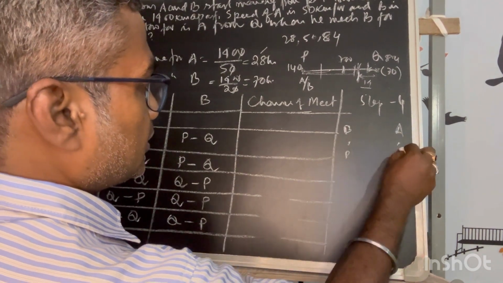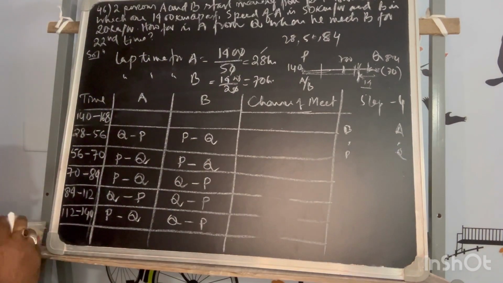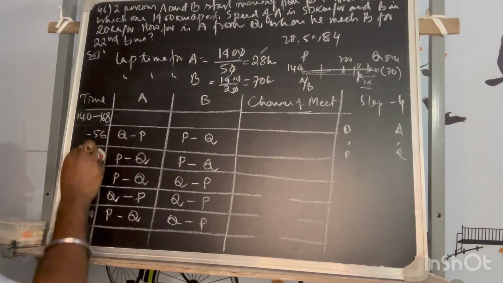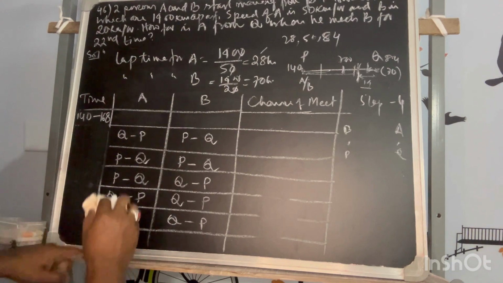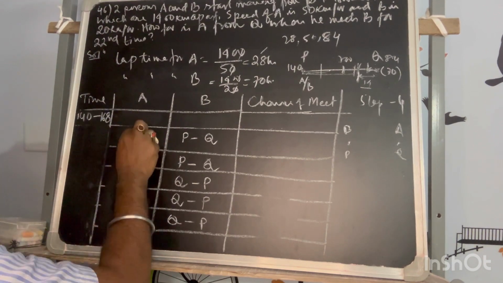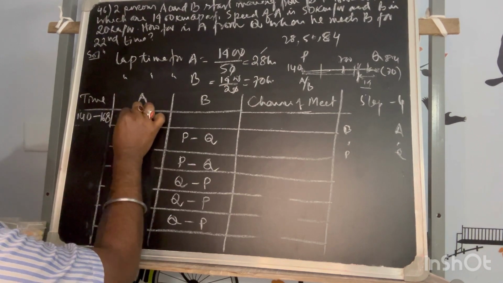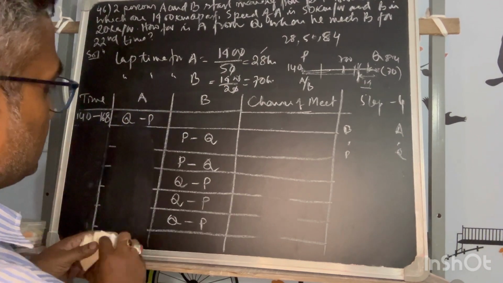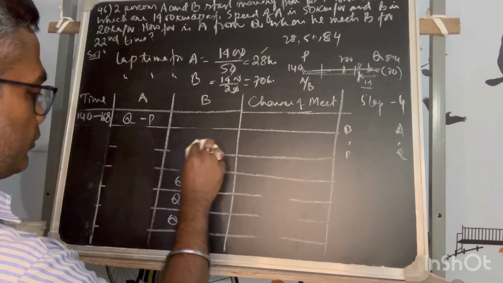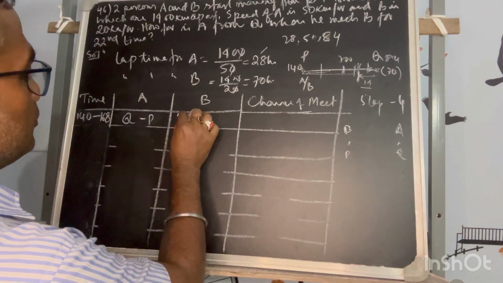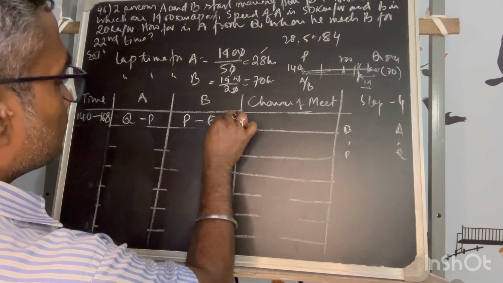Okay, this is P and Q. Okay, remember this. Now he has ended at P, that means he will start from Q to P will be his movement, and he has ended at P, so he will move from P to Q.